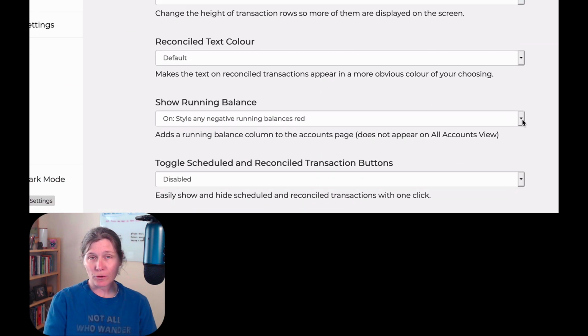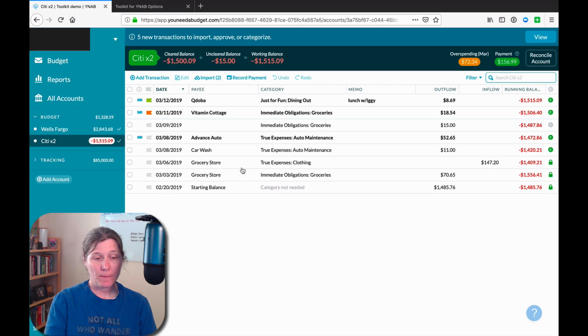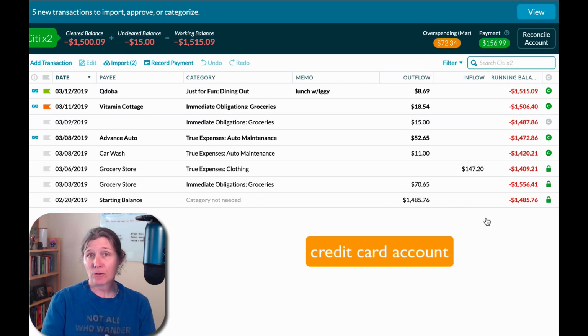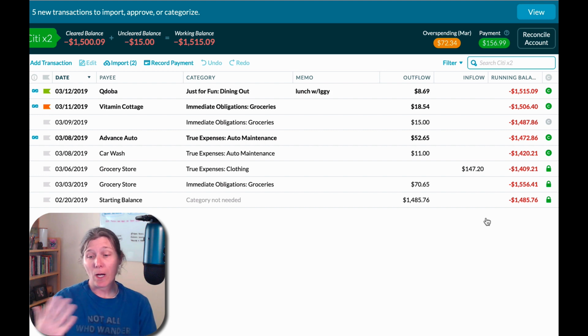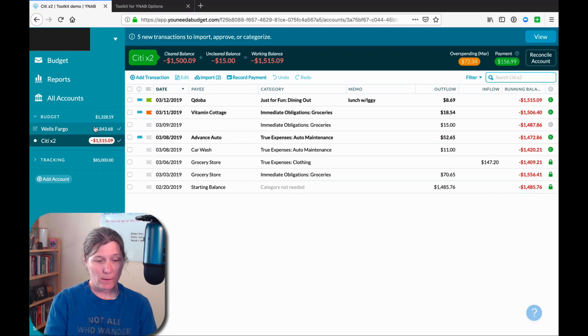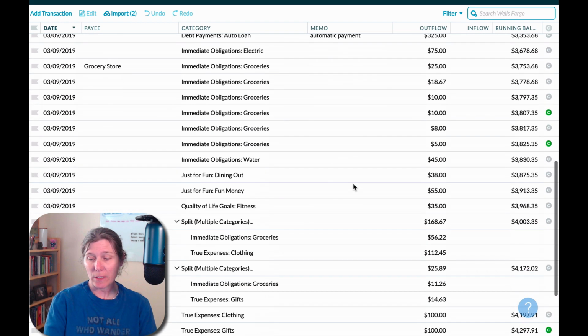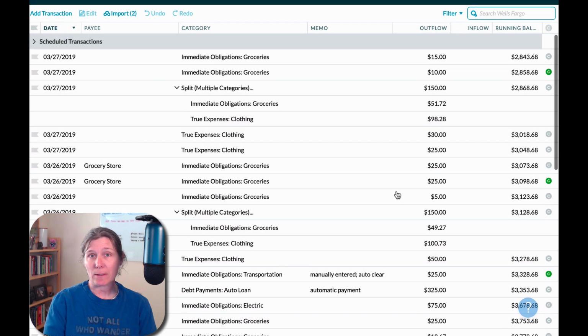So if we turn on our first setting option, which is on style any negative running balance is red, this is what we see. Because this is a credit card account, the balance is almost always red, unless for some reason I pay too much on my credit card or I paid a 0, I'm going to have a negative running balance. So the running balance shows and all the negatives are styled in red. And here's the view of my checking account, which hopefully never has a negative balance. So there is no styling in red, but I do have a running balance.